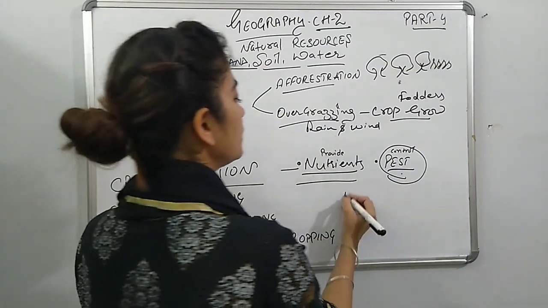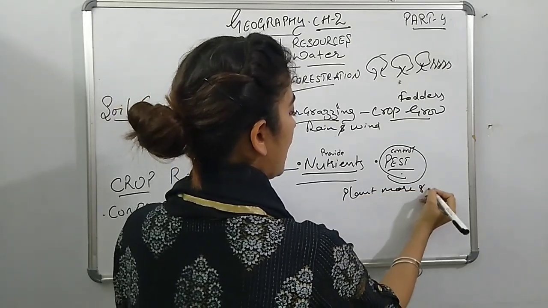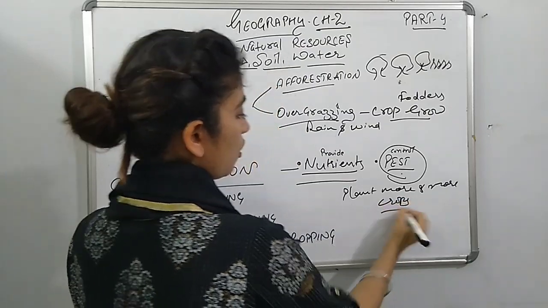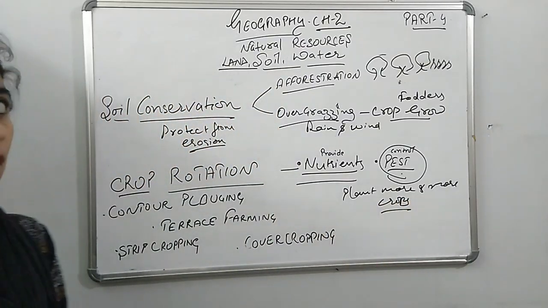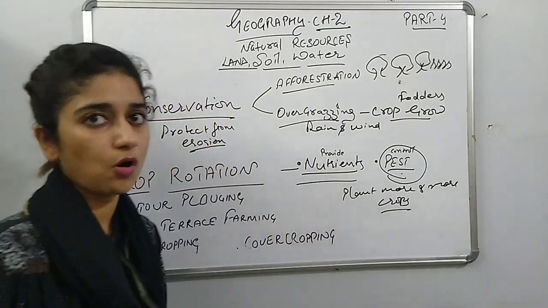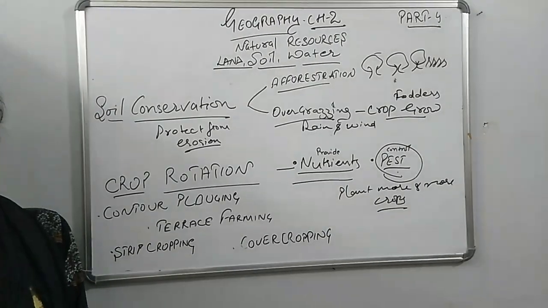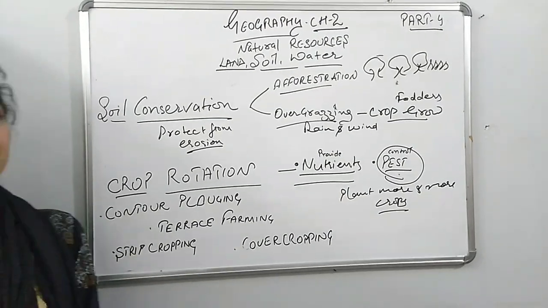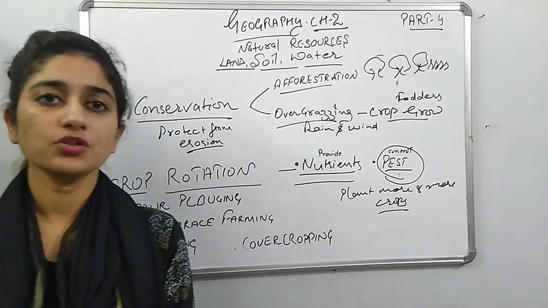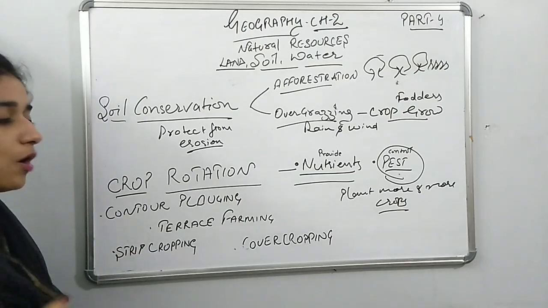Here we plant more and more crops on a particular land, one by one, so that the particular area gets fertilized and gets nutrients according to the change of the crops. This is done during crop rotation.